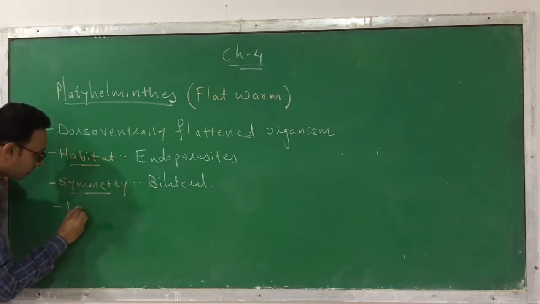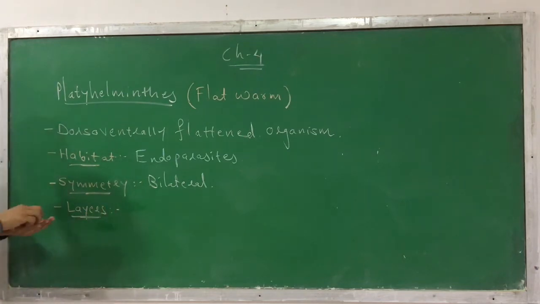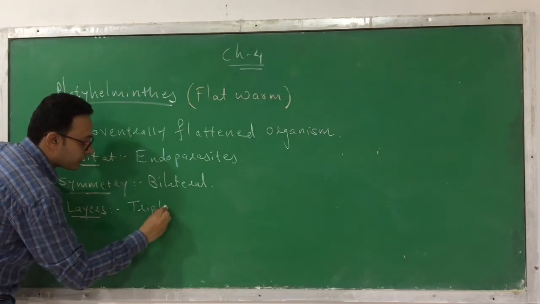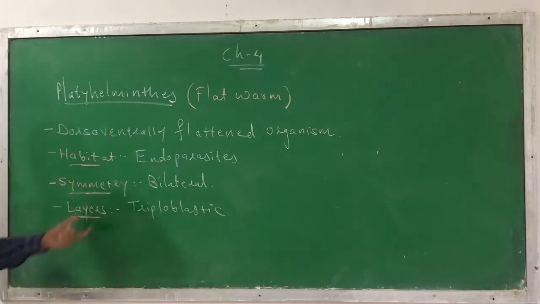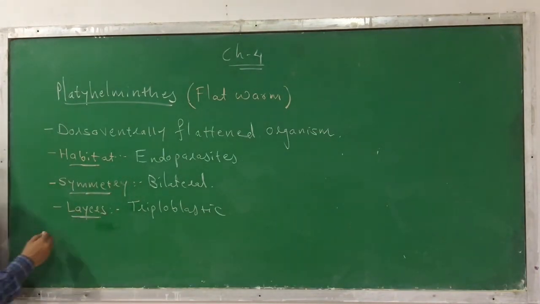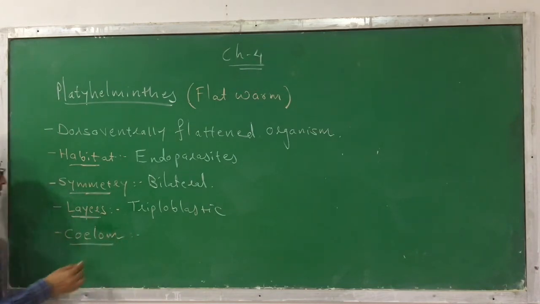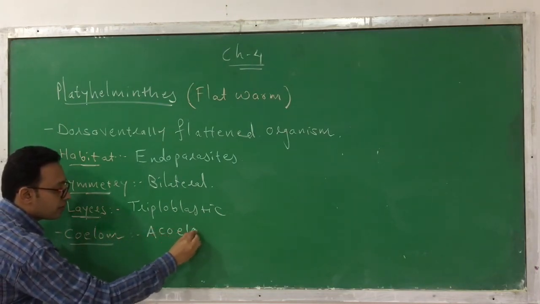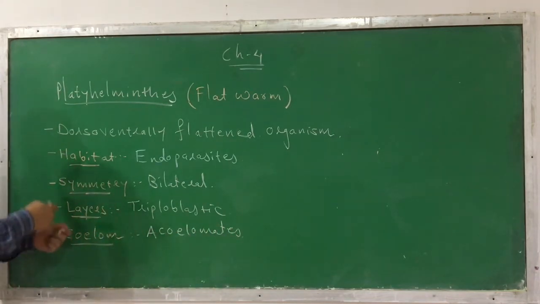In this you can find 3 layers, that is, triploblastic organization, meaning there are 3 layers in their body. Now coelom. They are acoelomates, meaning the coelom is absent.